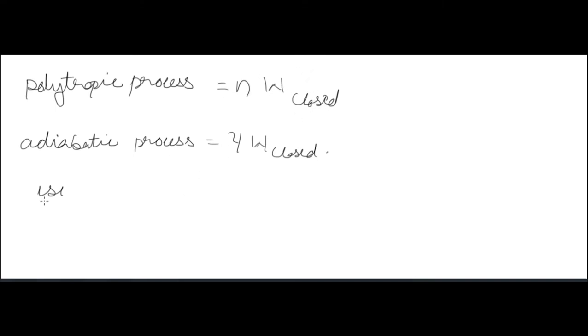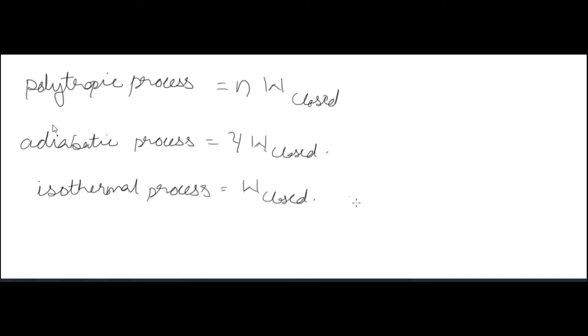For an adiabatic process, gamma into W closed, and for an isothermal process, same as the W closed. Means work done in a polytropic process in an open system is equal to the index into work done in the polytropic process in a closed system.